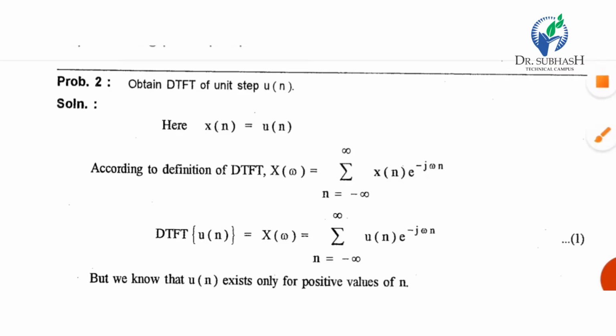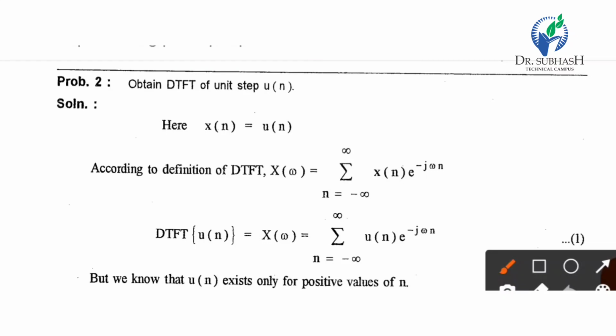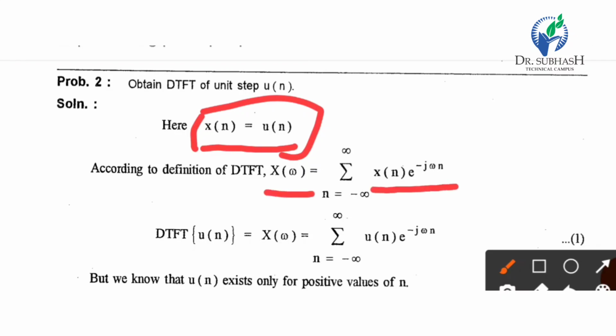So now check again what is the Fourier transform of unit step u of n. So here x of n equal to u of n. According to the definition, X of omega equal to summation x of n e raised to minus j omega n. So we will change our limit from n equal to minus infinity to infinity, and instead we will put n equal to 0 to infinity.